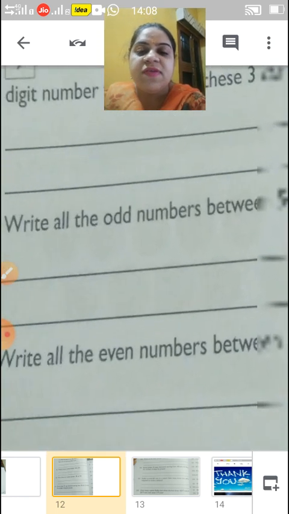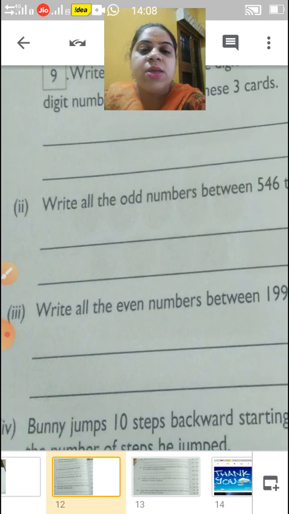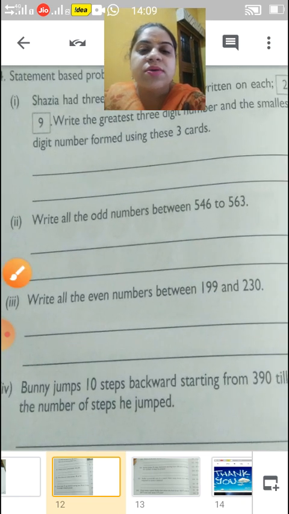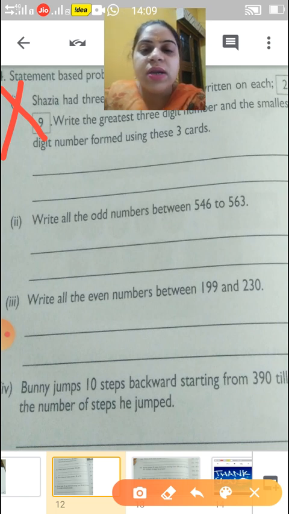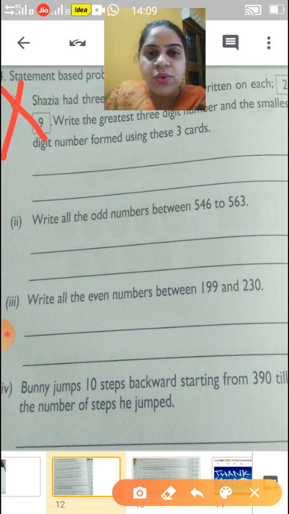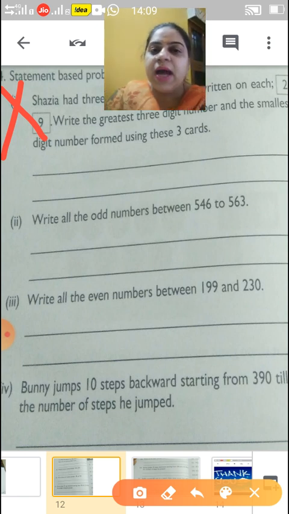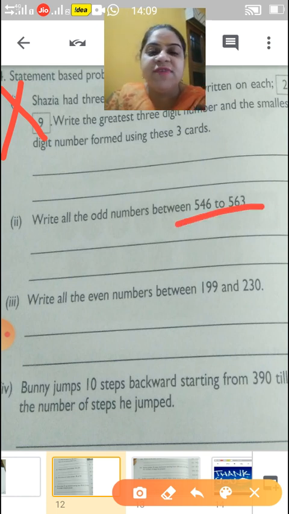In this, write all the odd numbers. First we will not do. Okay. From second we are doing. Write all the odd numbers between 546 to 563. So children, odd numbers are those which are not divisible by 2. Okay children. So you have to write down the numbers between 546 and 563.